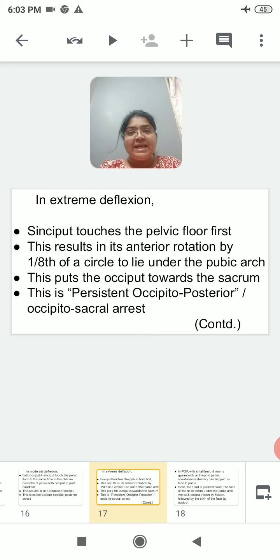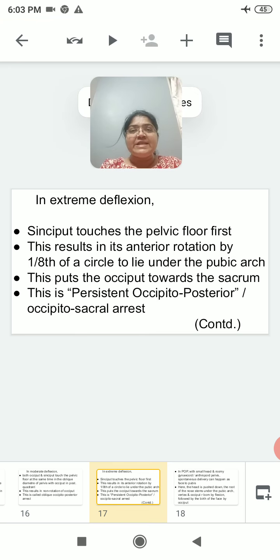Occiput faces the sacrum. I forgot to mention the included diagram, but I hope this sentence can make your understanding easy. Sinciput touches the pelvic floor first. This results in its anterior rotation by 1/8 of the circle to lie under pubic arch. So instead of the occiput, sinciput is near the pubic arch.